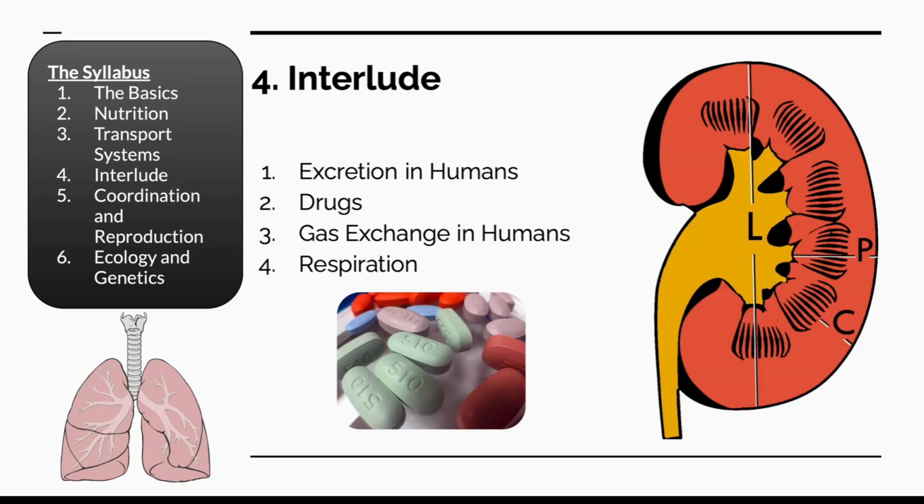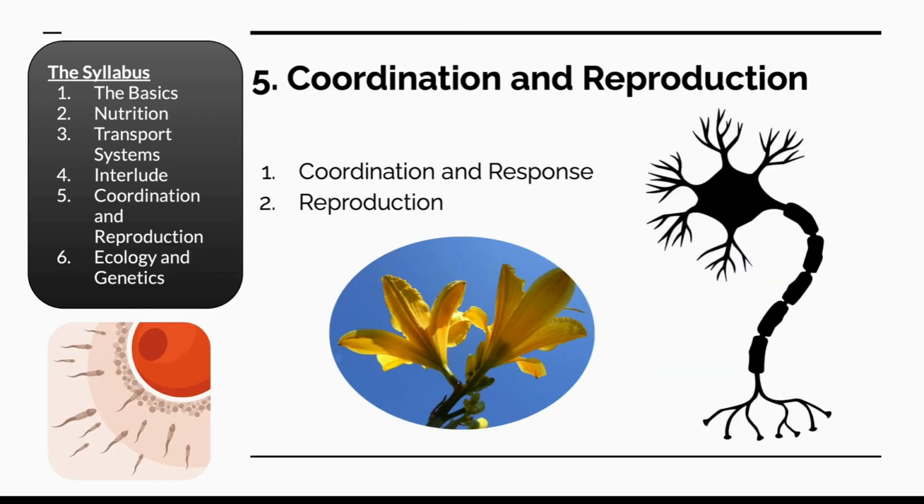Part 4. Interlude. This section includes excretion in humans, drugs, gas exchange in humans, and respiration. These topics are generally easier to grasp but are essential for understanding human physiology. Part 5. Coordination and reproduction. These are among the most frequently tested and conceptually challenging topics. Coordination and response, and reproduction.